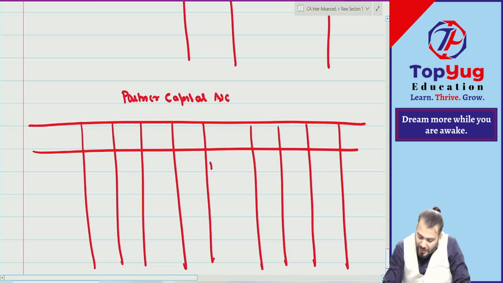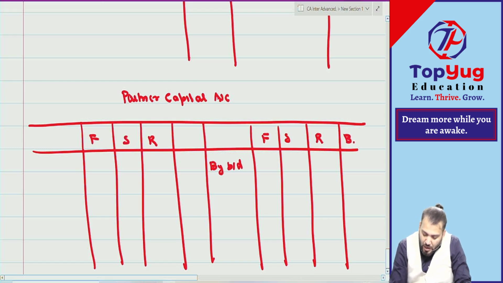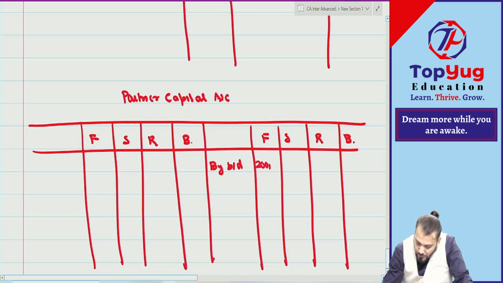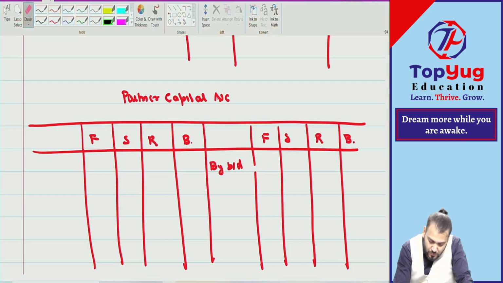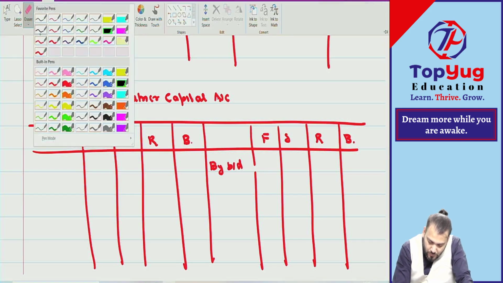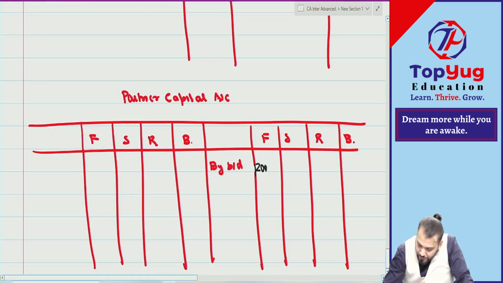Tell me. Opening balance. What is the name? FSR. Opening balance, how much is given? It is 2 lakh. 2 lakh. 1 lakh. Nil.